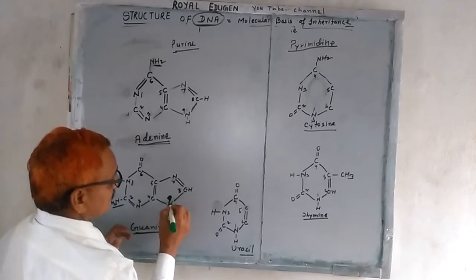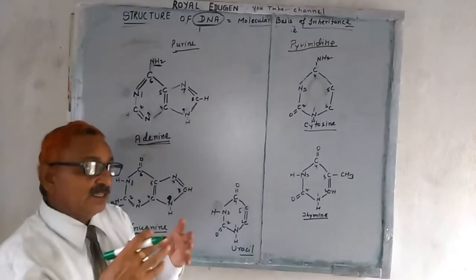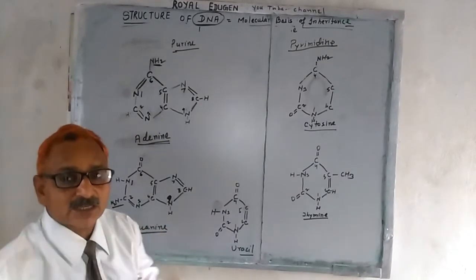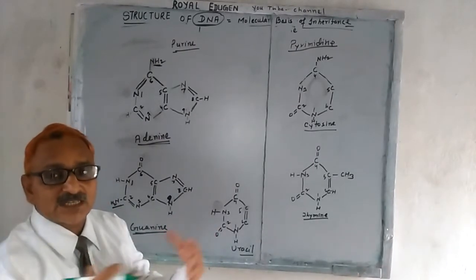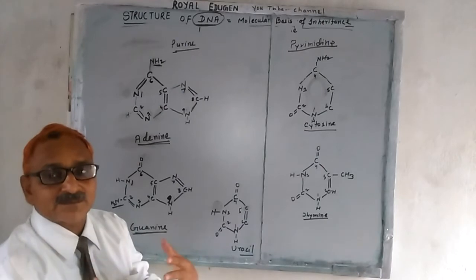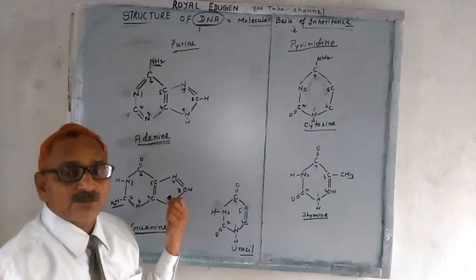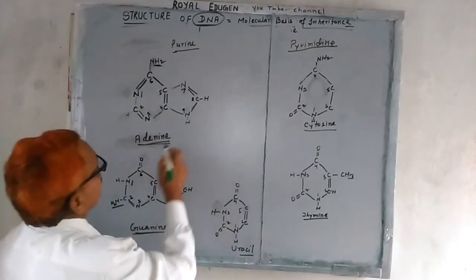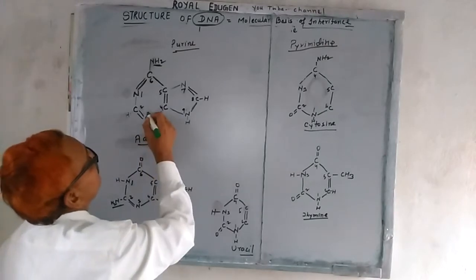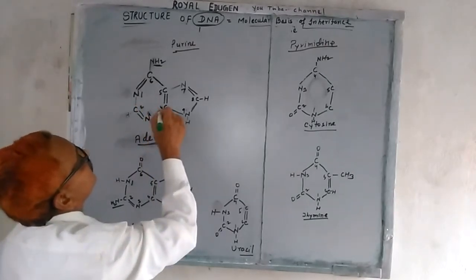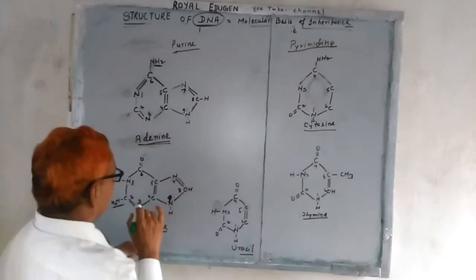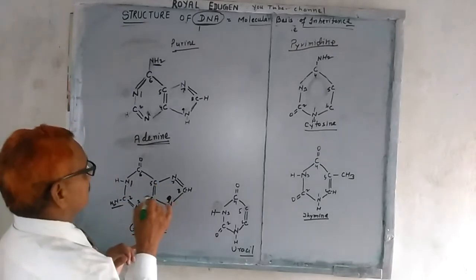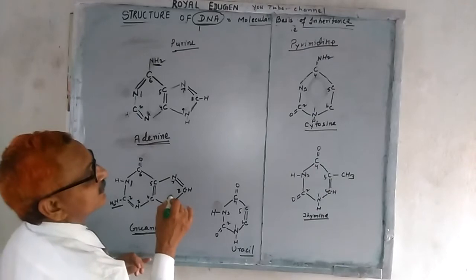You must remember this structure, because when we put the sugar, phosphate and base units together in the nucleotide, I will talk about where the 1 to 9 connection and the 5 prime to 3 prime connection are. If you remember the numbering of carbons, you will easily understand the structure of DNA. So it is very important that you remember which one is 1, 2, 3, 4, 5, 6, 7, 8, 9. Again, start from nitrogen here: 1, 2, 3, 4, 5, 6, 7. Move in this direction, then in this direction.